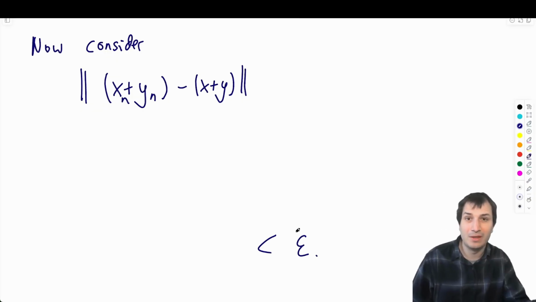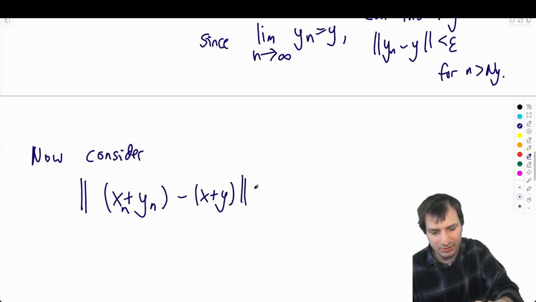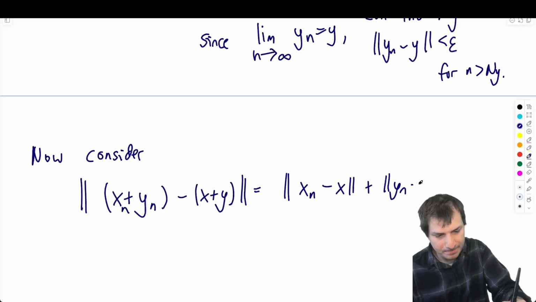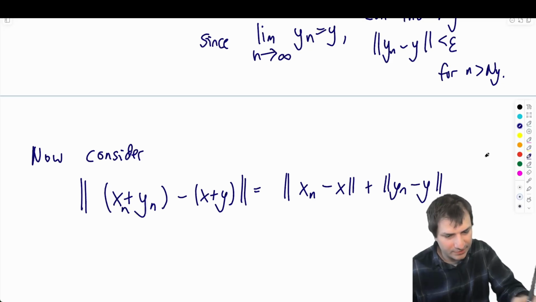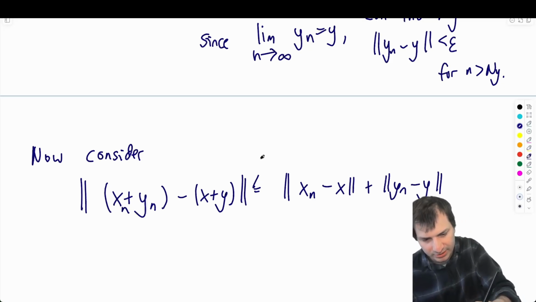Because that's what I want. And what could it possibly be? What's going to be triangle inequality? Okay, so xn minus x plus yn minus y. Okay, and this is less than or equal to, and I can say by triangle inequality.